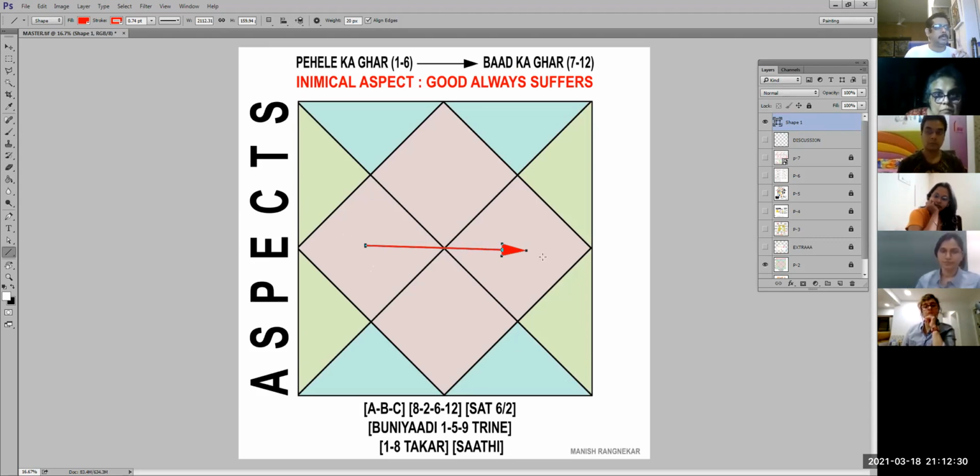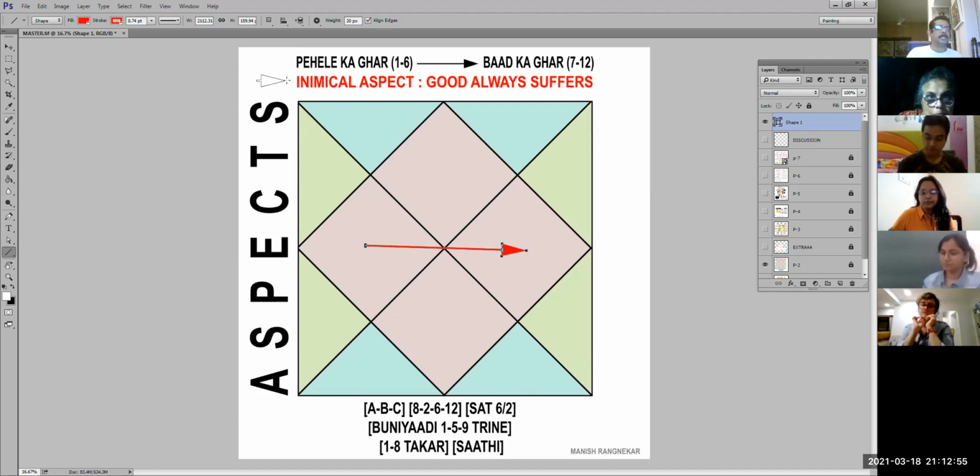So now what you have to understand is, let us say there's a planet A over here and a planet B over here. Planet A udhar bhi gul khilayega and it will give its effect in the 4th house. It will go to the 10th house, mix with the 10th house planet and give the effect in the 10th house also. Okay, so when we say that the planet has gone here and mixed over here, it doesn't mean that the first to 6 houses become empty, or will not have any results happening. Okay, so that is one very important rule.